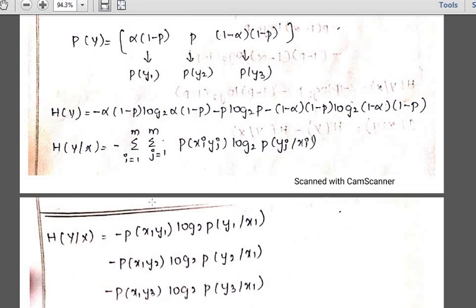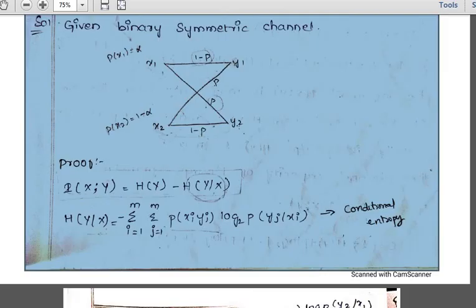So what is the formula of the mutual information? Do you remember? See here, the formula of your mutual information I of x;y is equals to h of y minus h of y by x. So y by x is yj by xi, that you are going to find now. That is your conditional entropy. h of y is the entropy that we have found clearly. Correct?